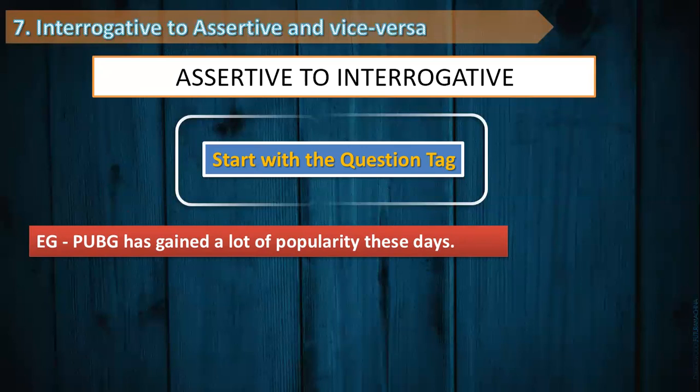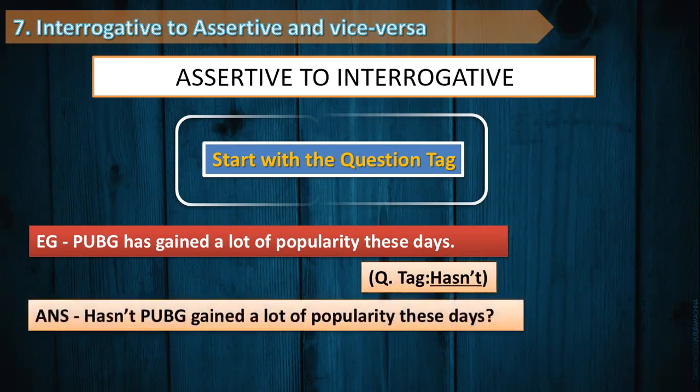If the statement is affirmative, question tag is negative. If the statement is negative, question tag will be affirmative. So has, which is affirmative, is going to convert into a negative one, that is hasn't. Using the same question tag, we frame an interrogative sentence: hasn't PUBG gained a lot of popularity these days? And after that, we put up a question mark. So isn't this easier to understand how the interrogative change works here?